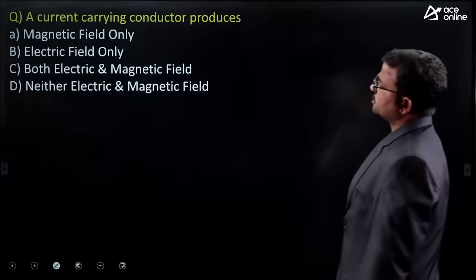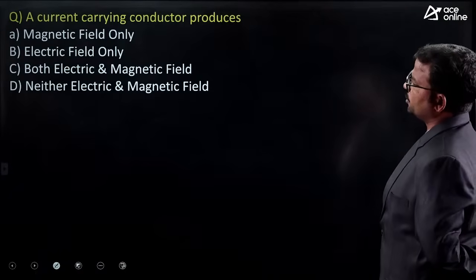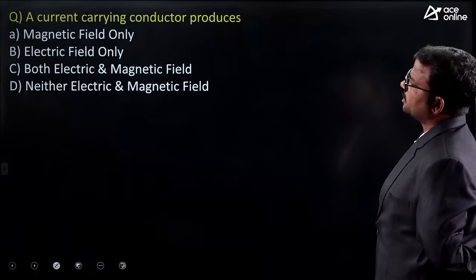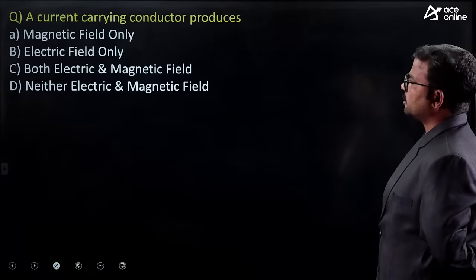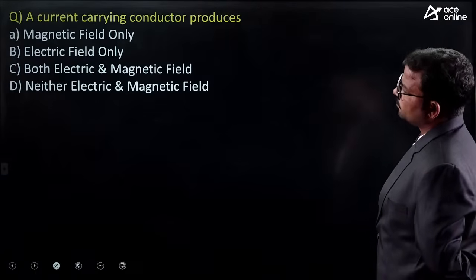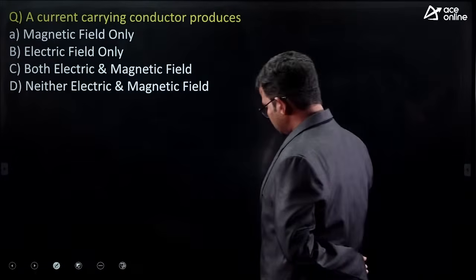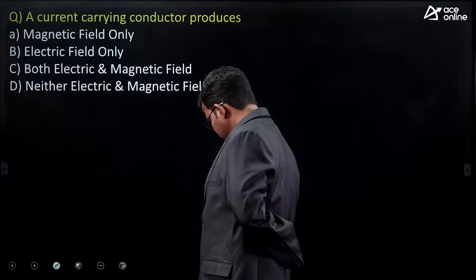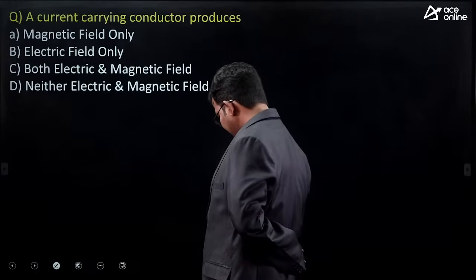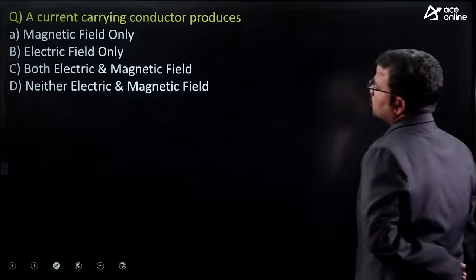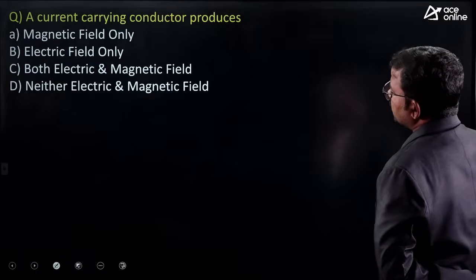Next, a current carrying conductor produces: magnetic field only, electric field only, both electric and magnetic field, or neither electric nor magnetic field. Which is the correct one?